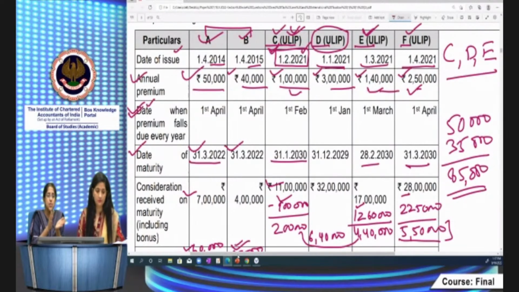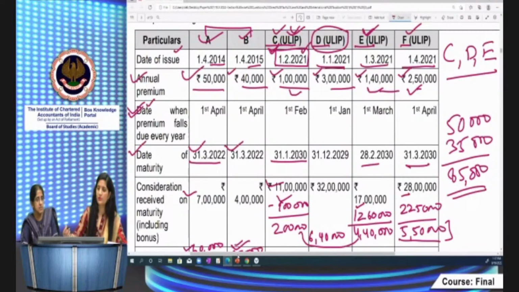Out of these, you have to see whether C plus E or F. So if you choose C plus E as exemption, then 5,50,000 will become taxable if you claim these two as exemption, C and D. If you claim F as exempt, then 6,40,000 will become taxable. So it makes more sense to claim C and D as exemption because your capital gains, which is taxable, will be lesser. Yeah, this is the thing.